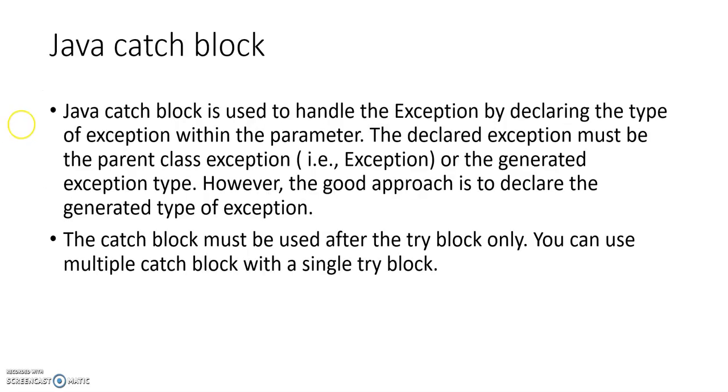Next, we will see what is Java catch block. Java catch block is used to handle the exception by declaring the type of exception within the parameter. We have to declare the exception. The declared exception must be the parent class exception or the generated exception type. However, the good approach is to declare the generated type of exception. The catch block must be used after the try block only.